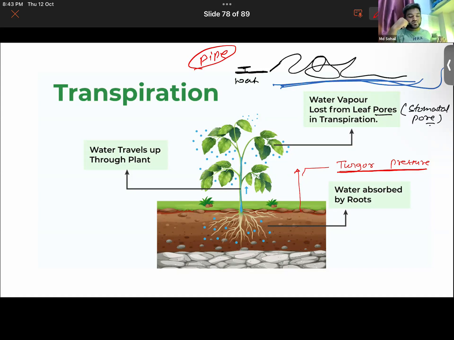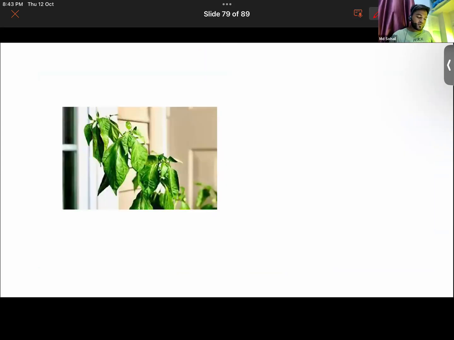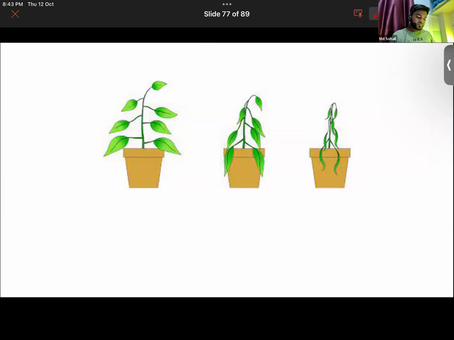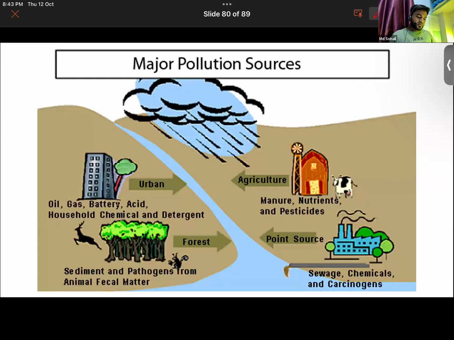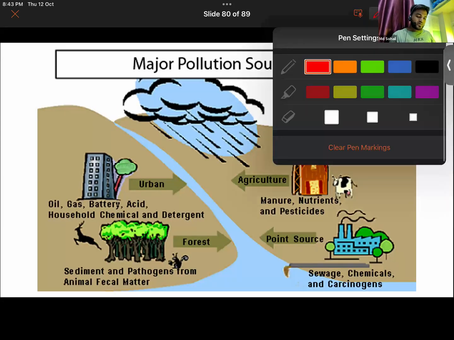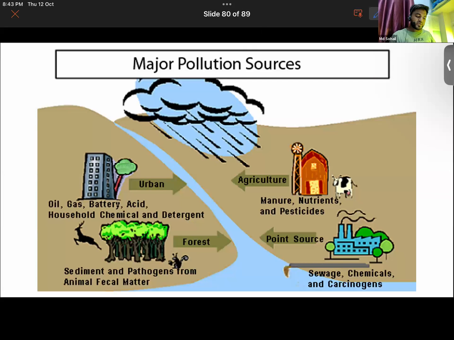So basically, if you stop watering the plants, that turgor pressure is lost, and thereby plants basically start to die slowly. So here, this is the condition of the plant which you can see. Getting it now? That is all about the importance of water in the case of plants.